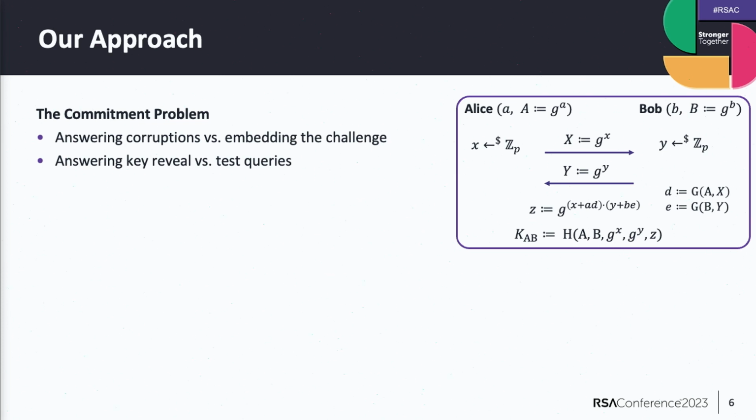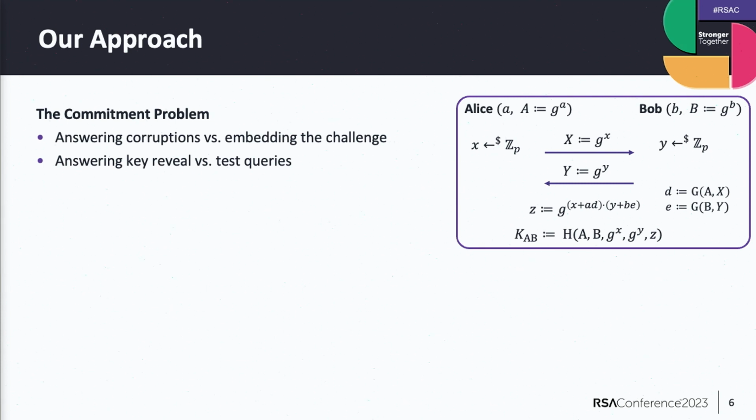The one thing I said earlier, the reduction must know the secret keys of users in order to answer corrupt queries. But if you look at this protocol, the public key of L, g to the a, uniquely defines the secret key. So the reduction has to decide, okay, do I know the secret key or do I embed the challenge?